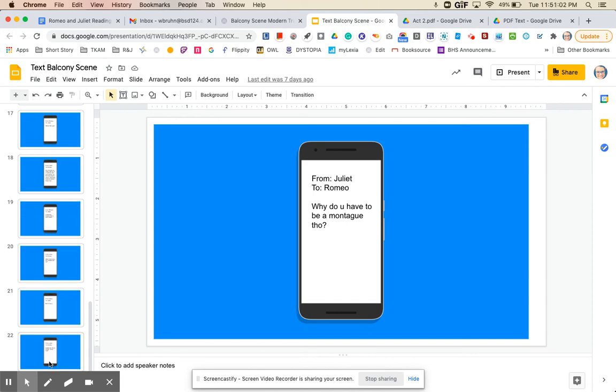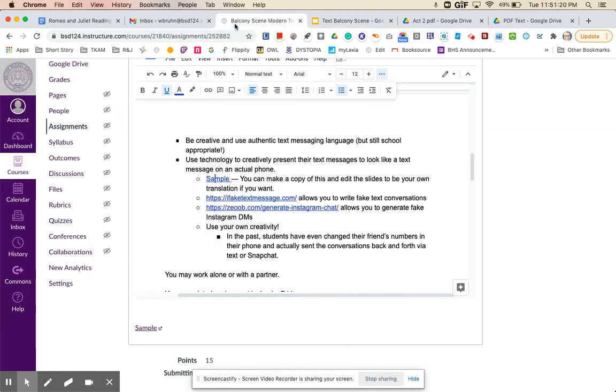You probably want to be in that 15 to 25 message range. You don't want to go too much below that because then you aren't going to really capture what they are saying, but you don't really want to go too much above that because then you're getting into where you're translating every single word. So you can make a copy of that and edit the slides to be your own.